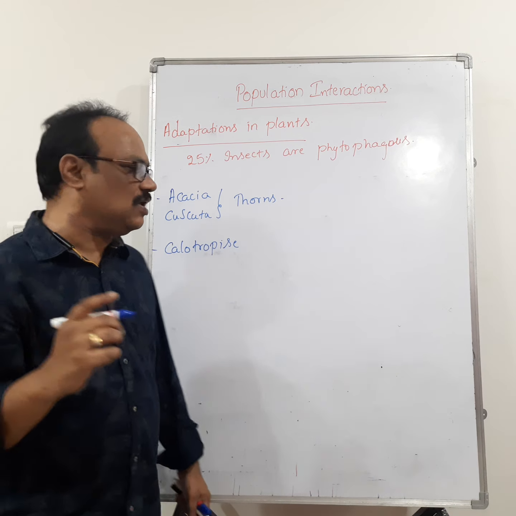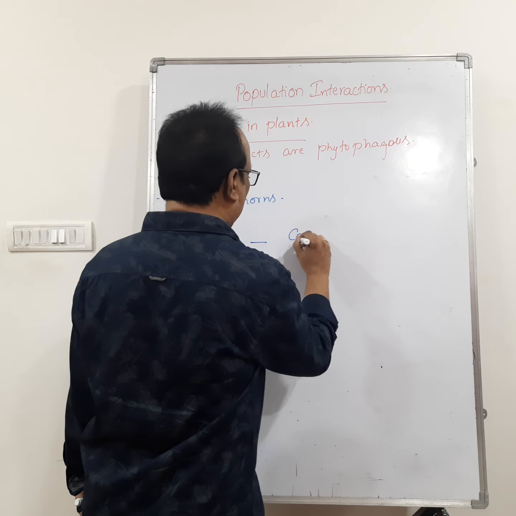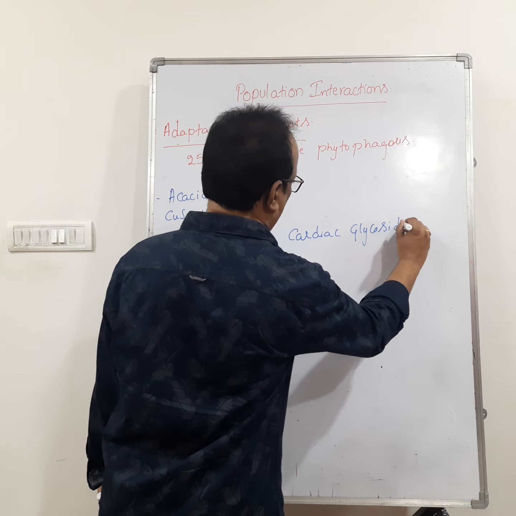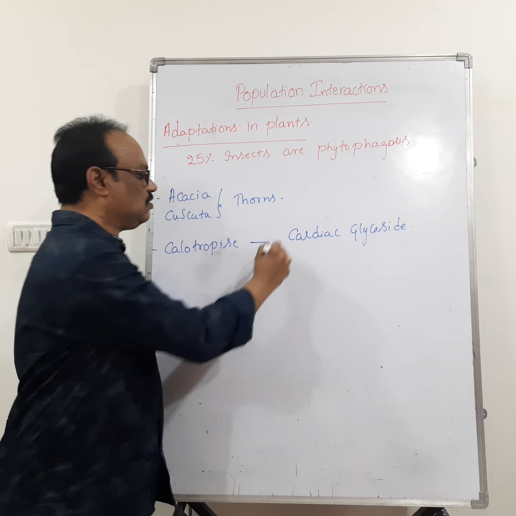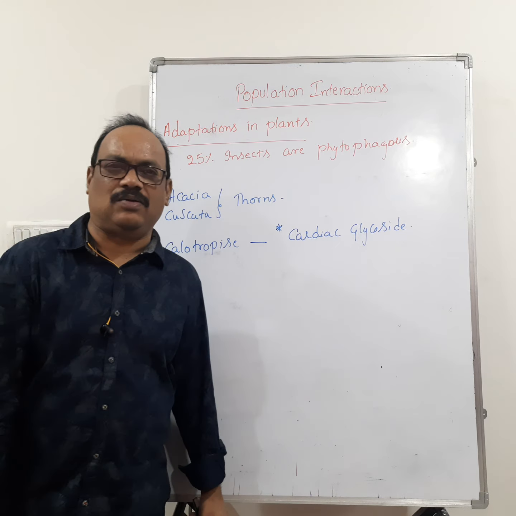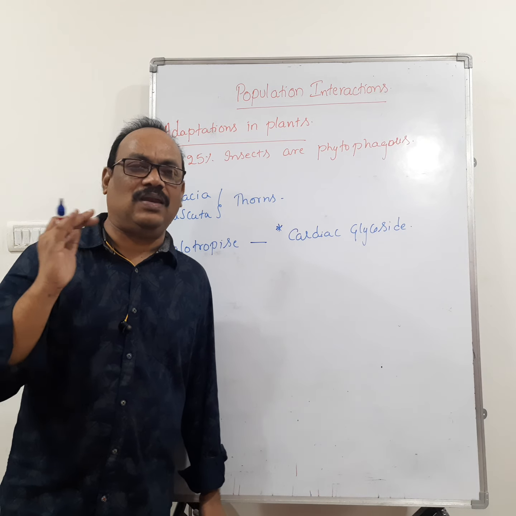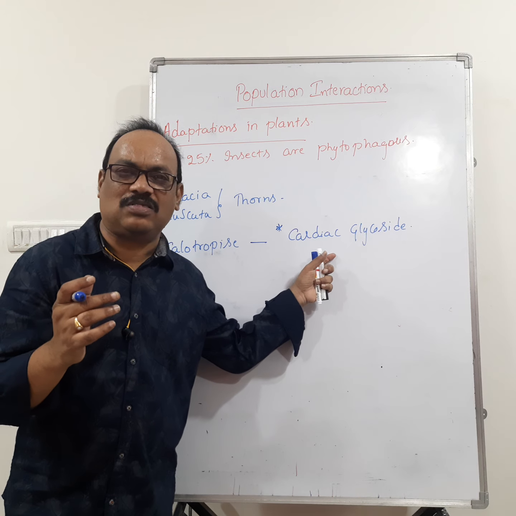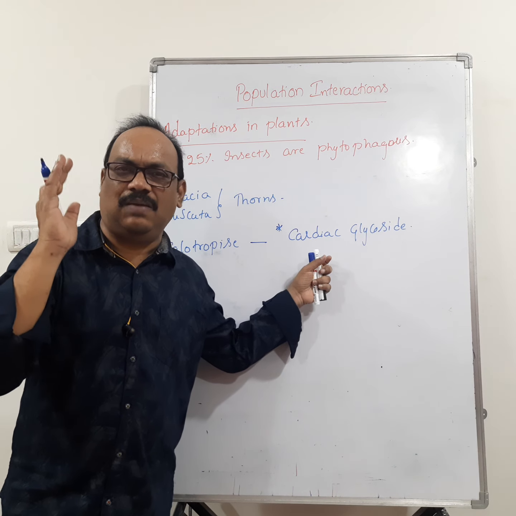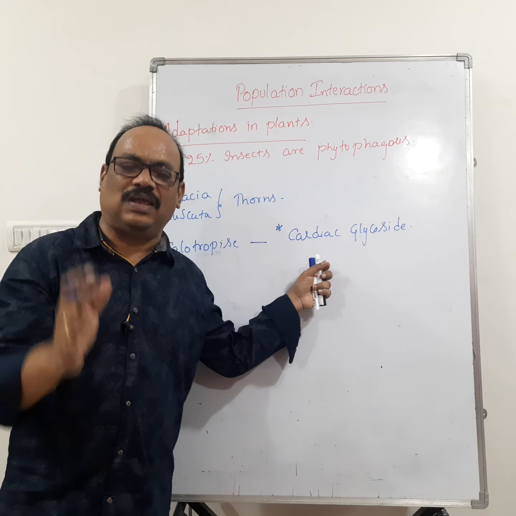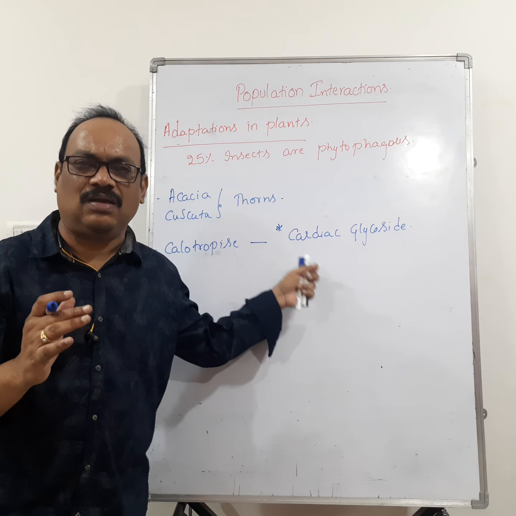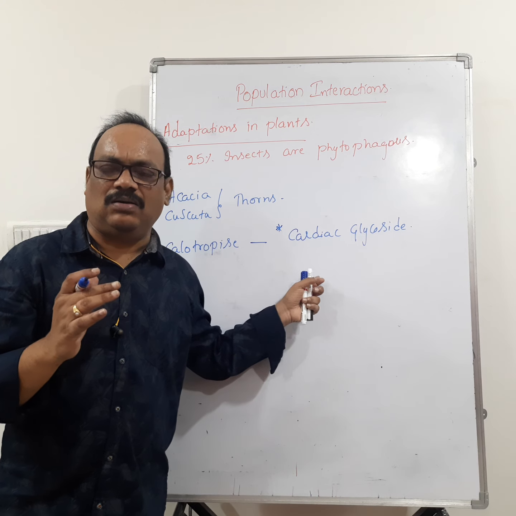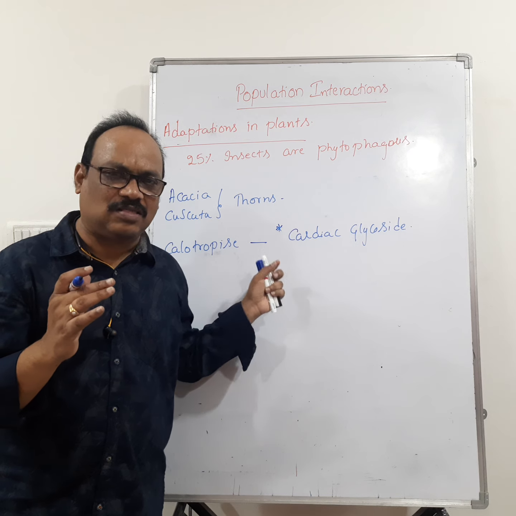It develops a chemical called cardiac glycoside. This is a very important word. If you see, we cannot see any grazing animals eating the Calotropis. Why? Cardiac glycoside inhibits digestion, inhibits the reproductive system, and it also kills. That is why most grazing animals avoid the Calotropis. This is the chemical present in this plant.